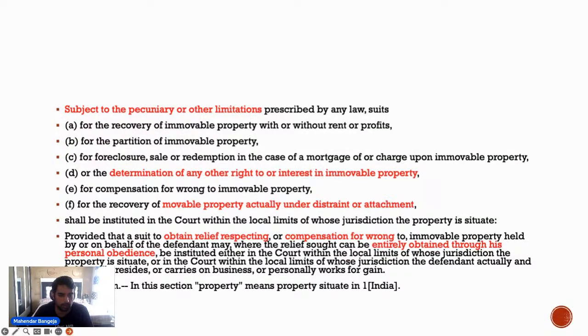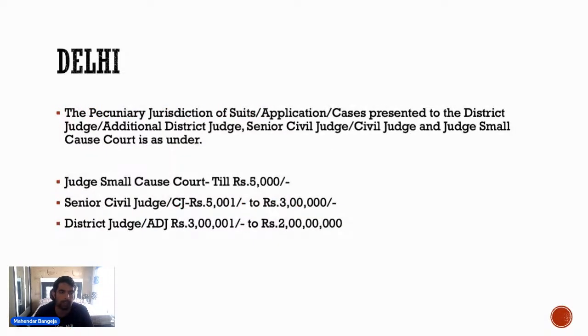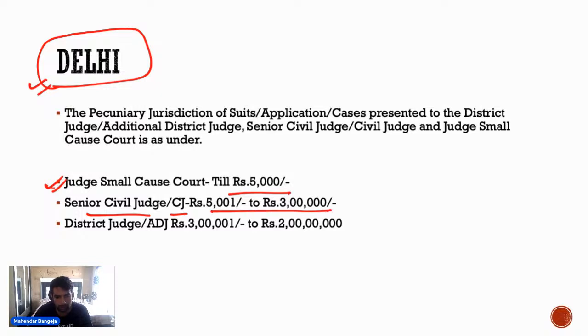अब ये तो छोड़ो पहले. अब दिल्ली में this is the pecuniary jurisdiction in Delhi. दिल्ली में ये pecuniary jurisdiction है. आपके judges of small causes till 5,000, senior civil judge 5,000 to 3 lakhs, district judge 3 lakhs to 2 crores, and above 2 crores you will go to High Court. Now this is the pecuniary jurisdiction in Delhi.